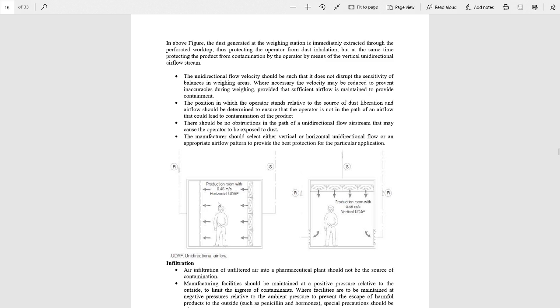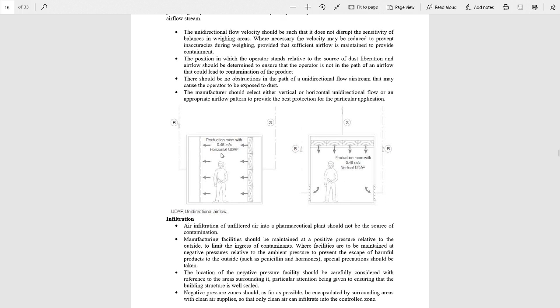And in these rooms you can say that the UDAF, unidirectional airflow, can be approached by this method also. In room number 1, the production room, this is the horizontal unidirectional airflow, and in room number 2 this is the vertical UDAF, unidirectional airflow.